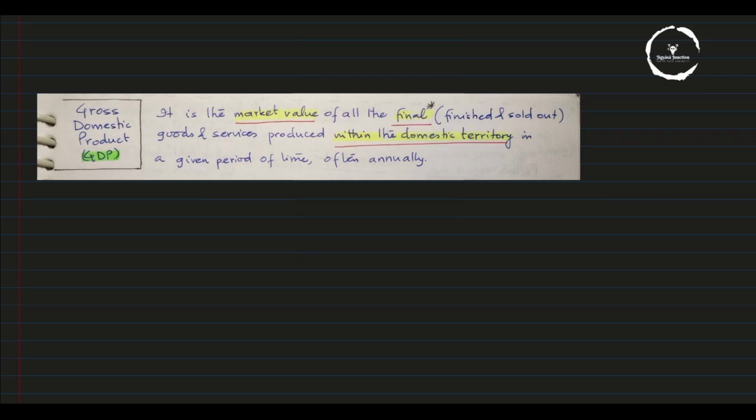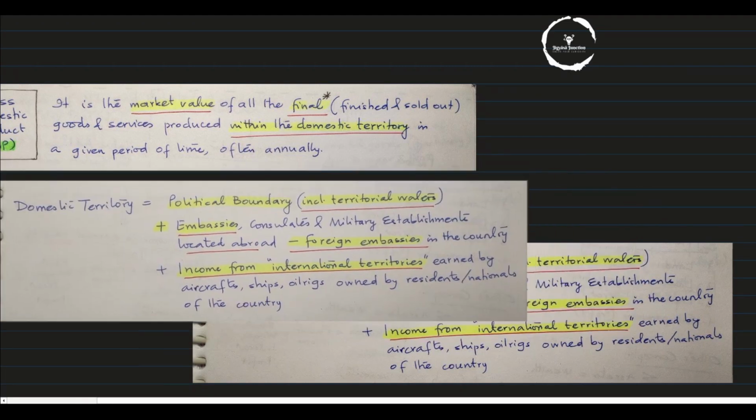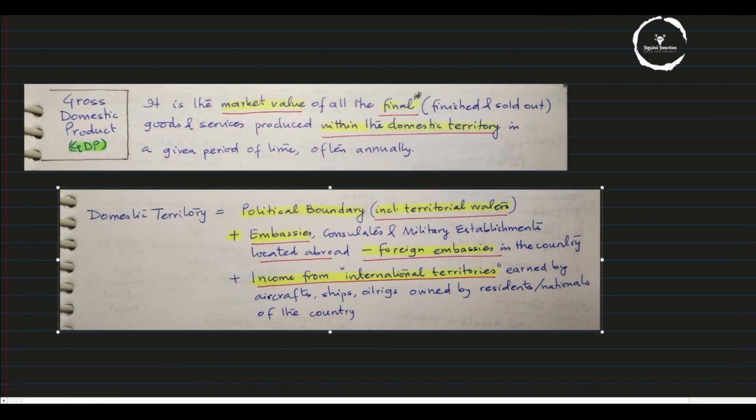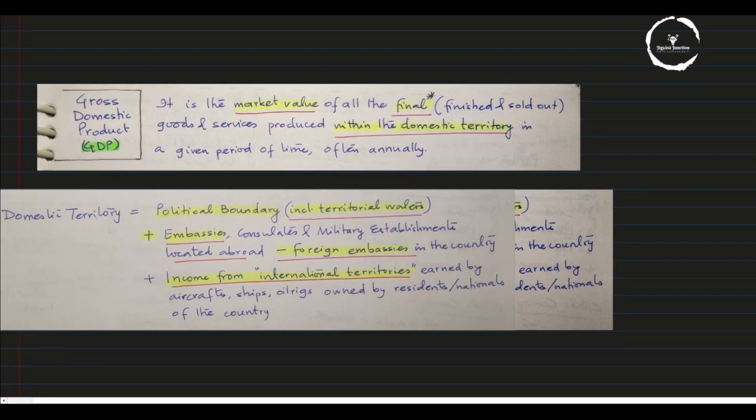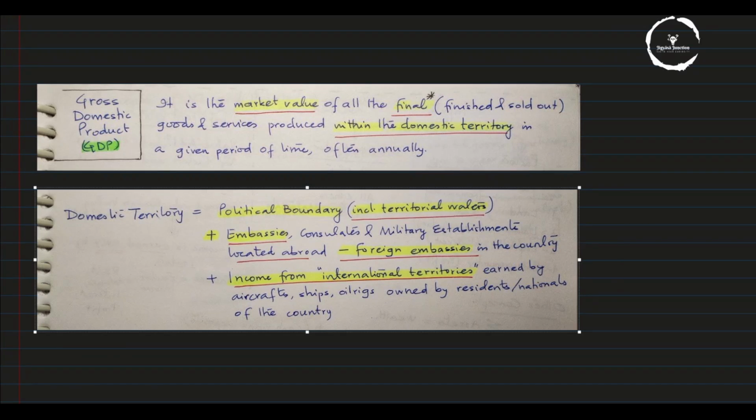Now what is domestic territory? I have written here what it includes: the political and geographical boundary. So if we discuss India's GDP, then it is India's political boundary including territorial waters. Remember what territorial waters are, up to how many nautical miles territorial waters belong to a nation.